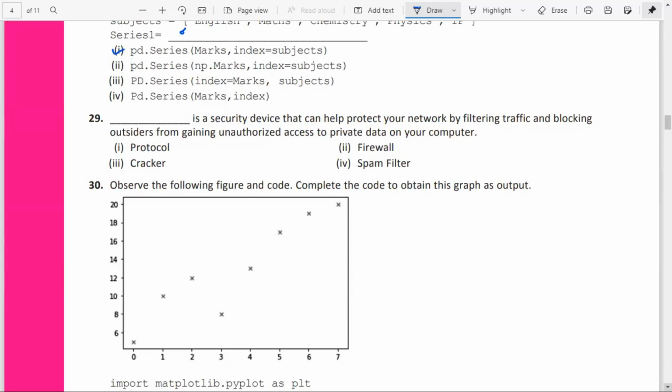A firewall is a security device that can help protect your network traffic, filtering traffic and blocking the outside from gaining unauthorized access to private data on your computer. Options: protocol, firewall, cracker, spam filter. Firewall is the device that will help prevent unauthorized access to your computer.